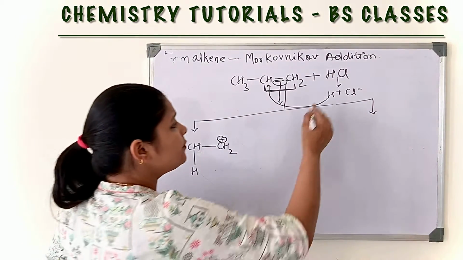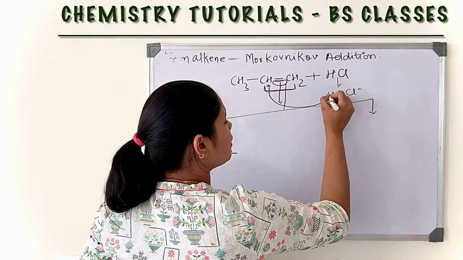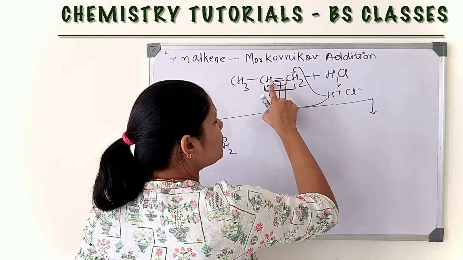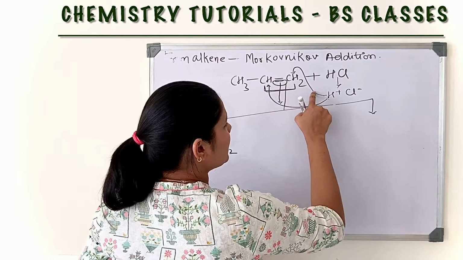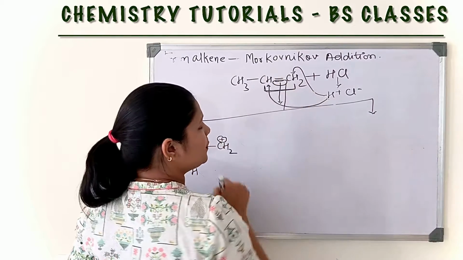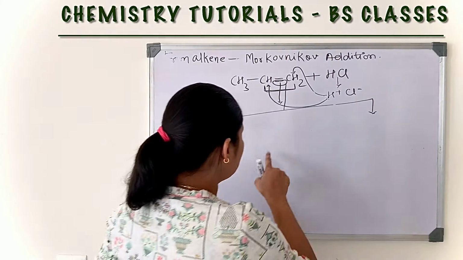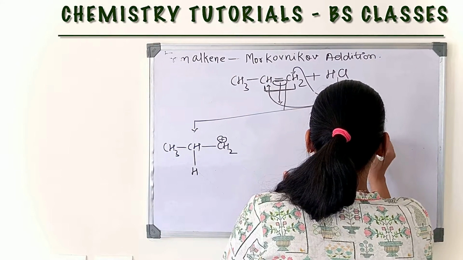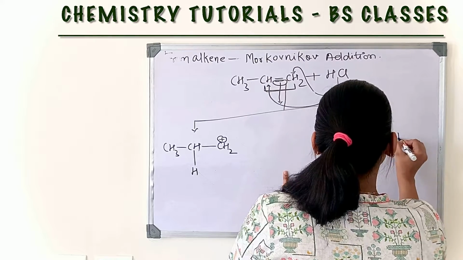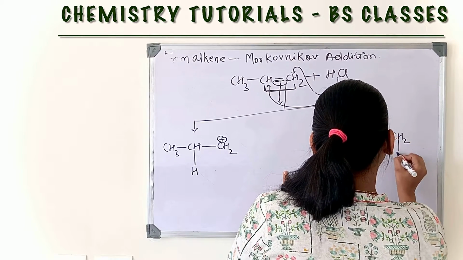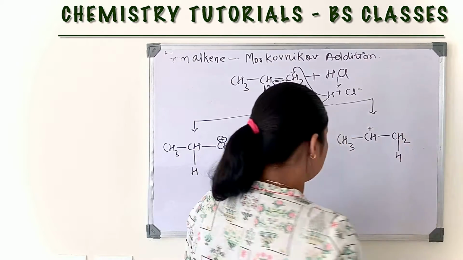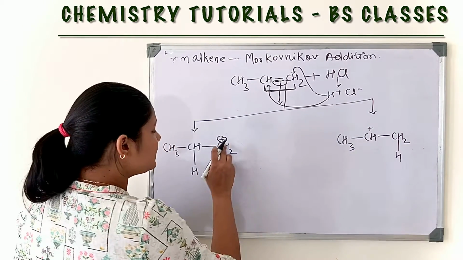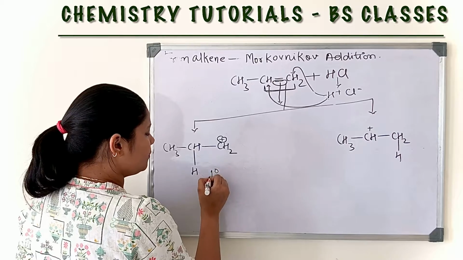Again, if this hydrogen electrophile attacks this carbon, then the carbon-carbon bond shifts and the structure will form this.